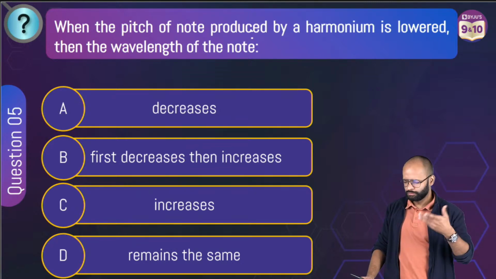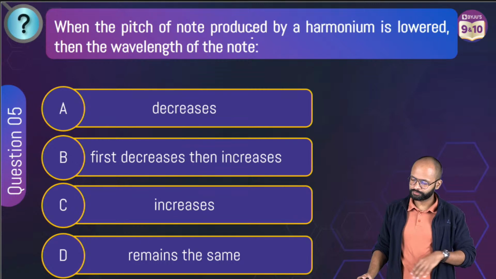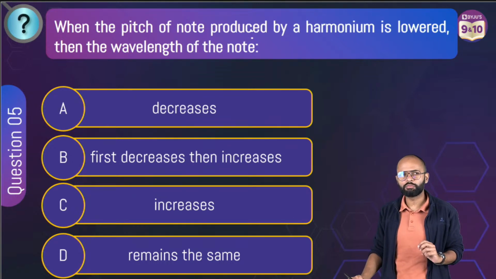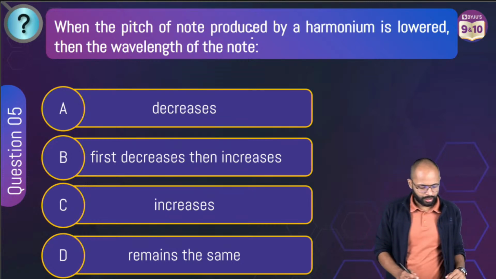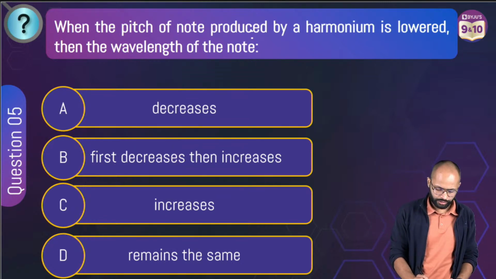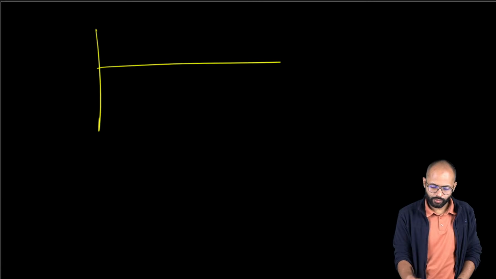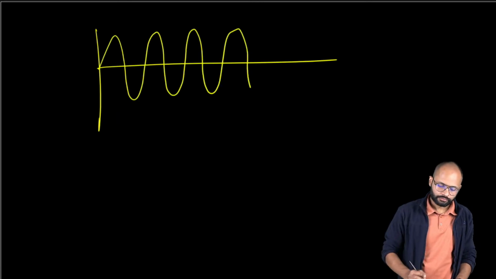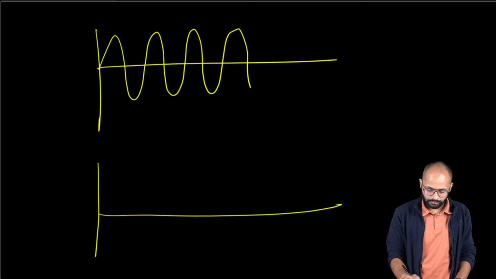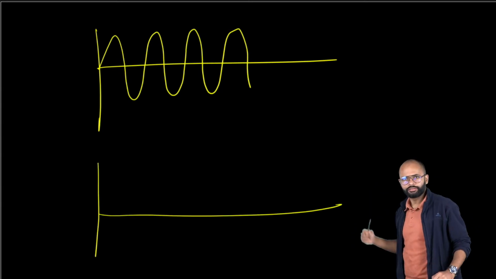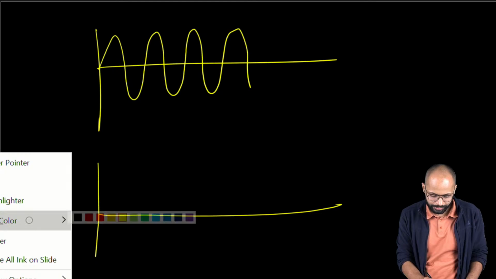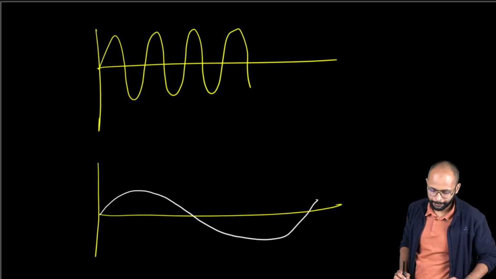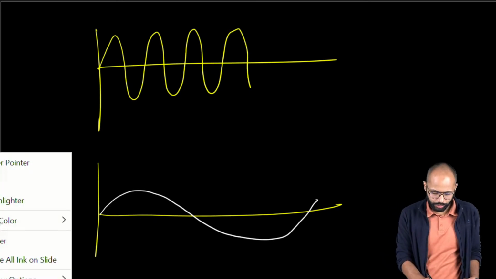Pitch is lowered. That means if pitch is lowered, frequency is lowered. How does a low frequency wave look? This is one wave, like this. If you lower its frequency, it will look something like this. Now you tell me about the wavelength.